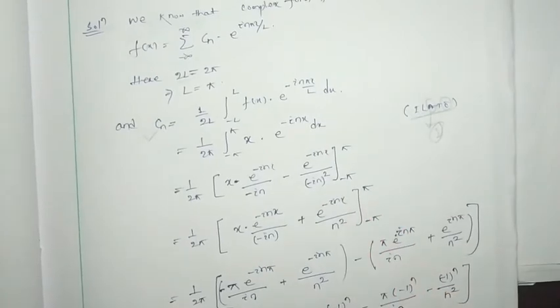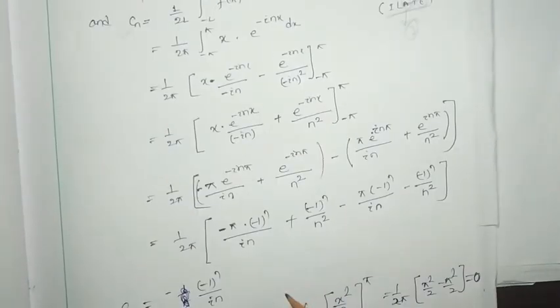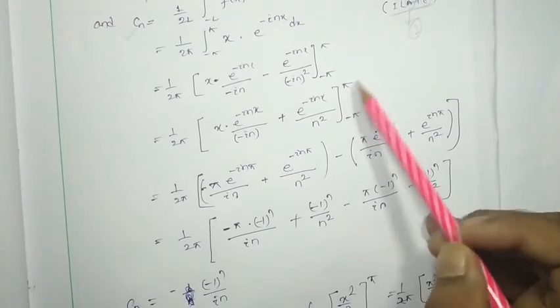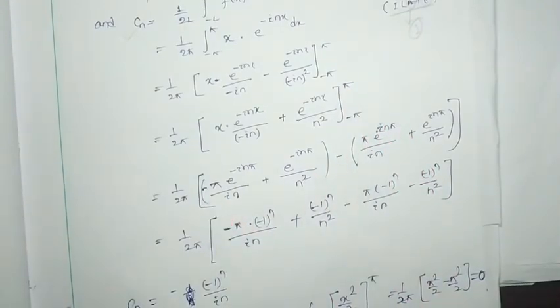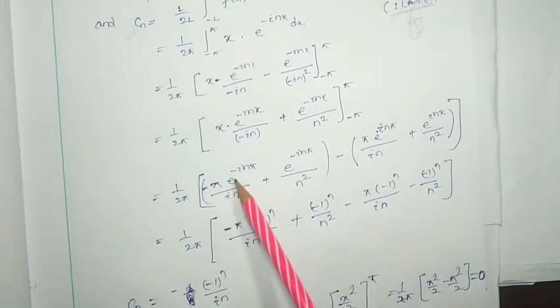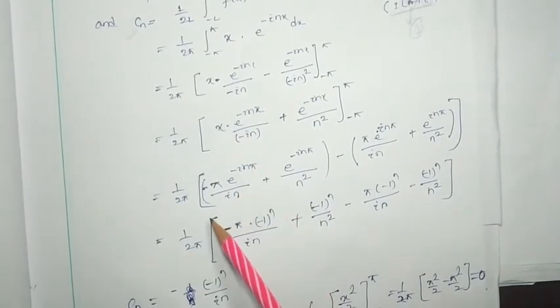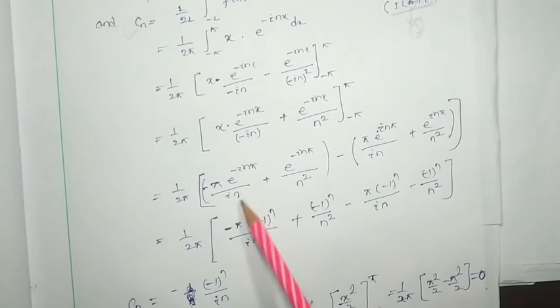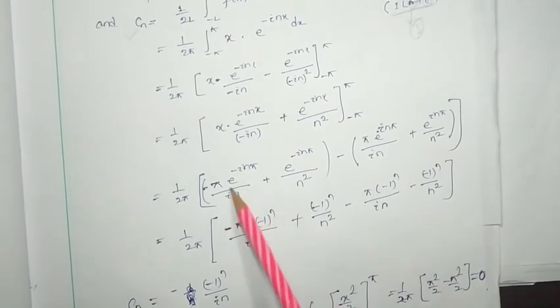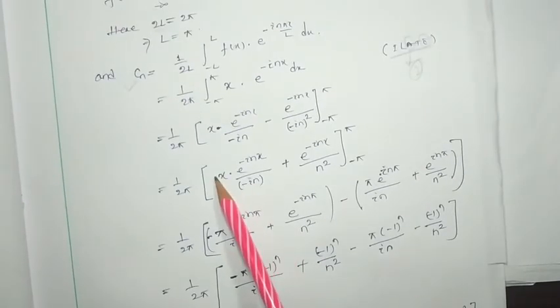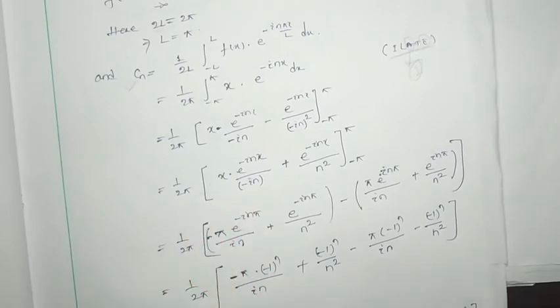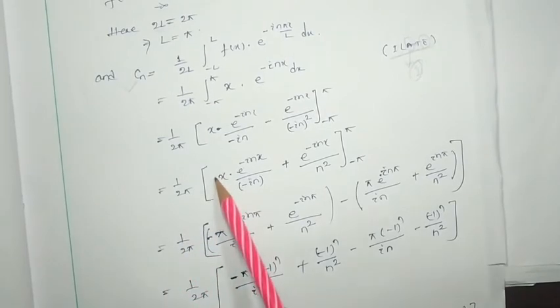Now we have to put the limits carefully. If we put pi, it will be pi into e to the power i n pi by i n. Here I have written i n, but initially it was minus i n, which means I have considered the negative sign on the numerator.